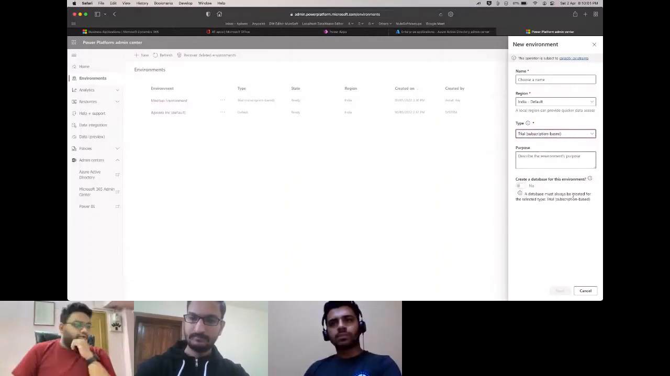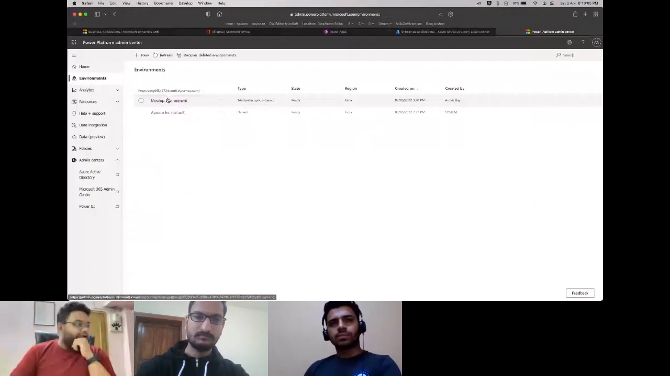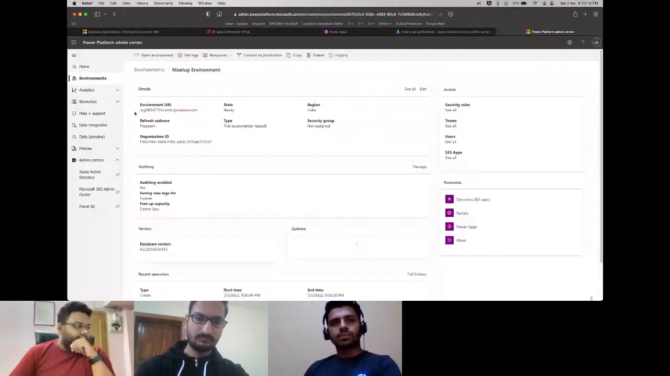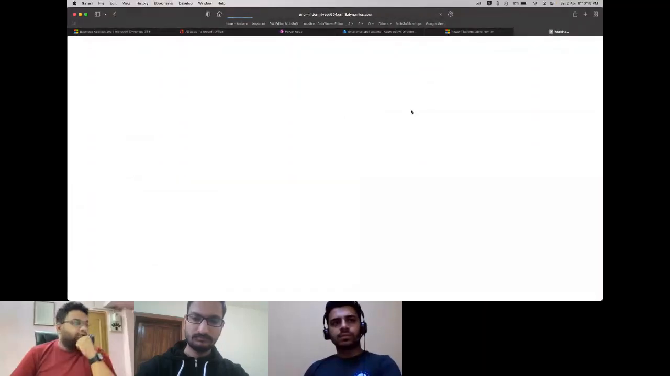So once your environment is created, you can go inside that. And once you are inside, this is your data view of it, right? Now, if you go inside that, let's just give it a minute to load.